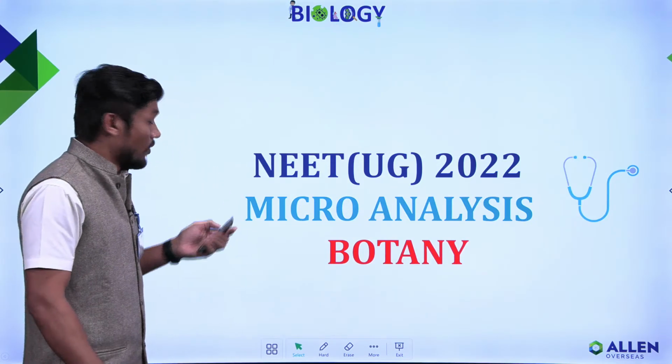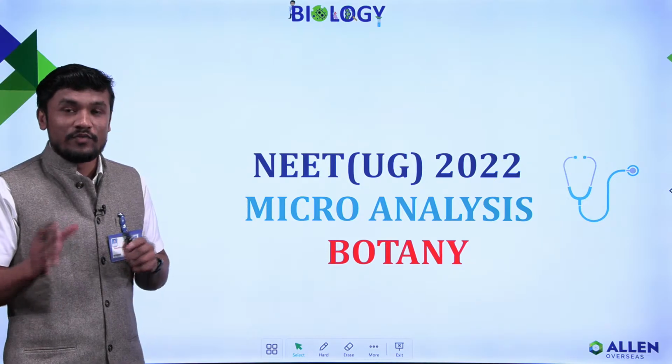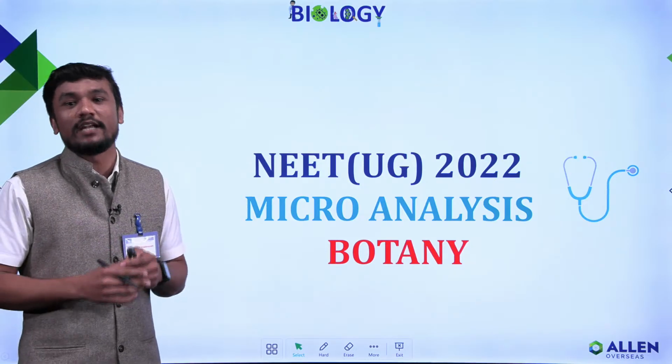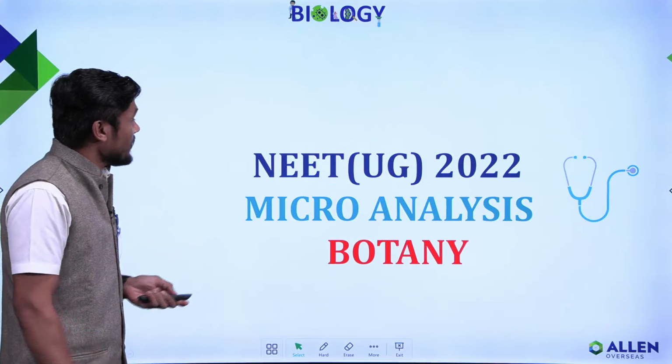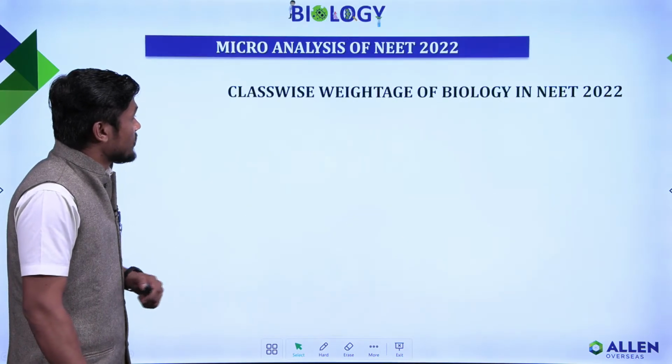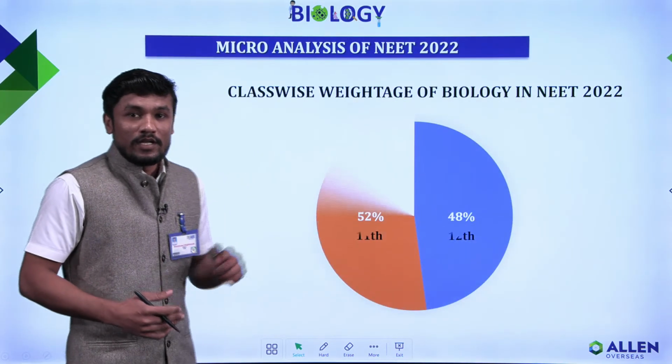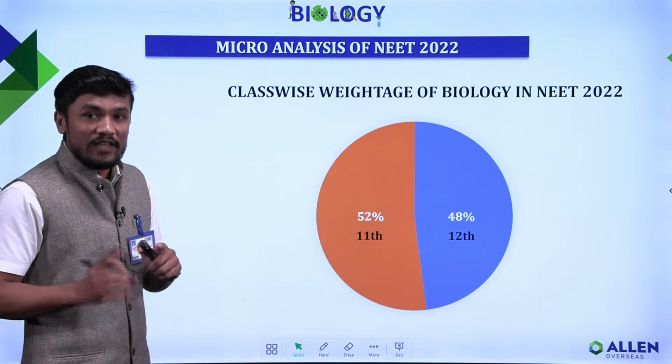So let's start with the overall paper of biology, which carries 50% of the NEET weightage. In this biology paper, we'll compare the 11th and 12th.